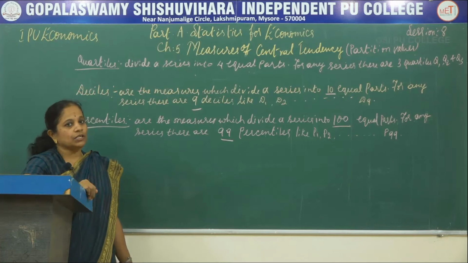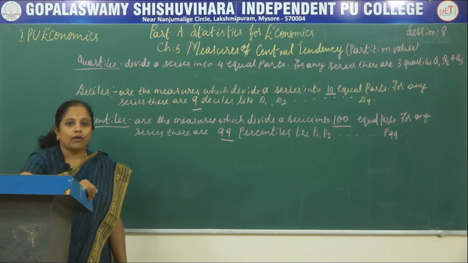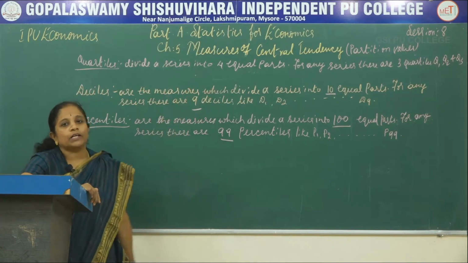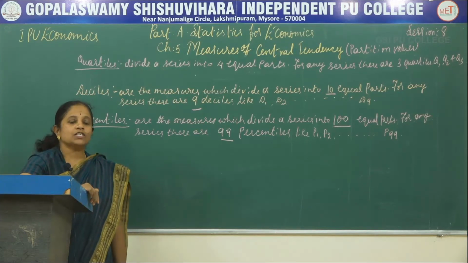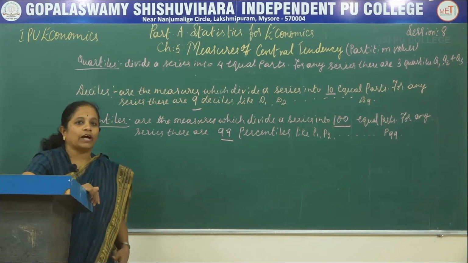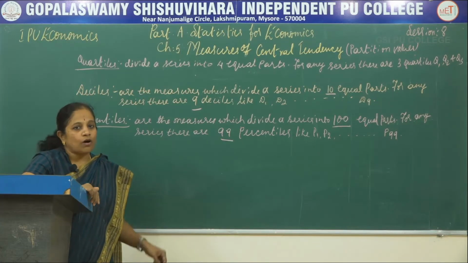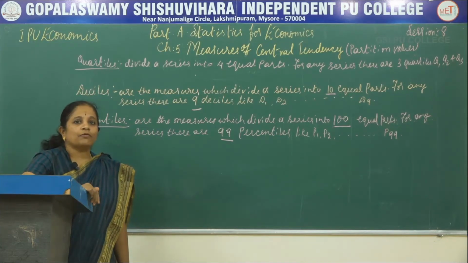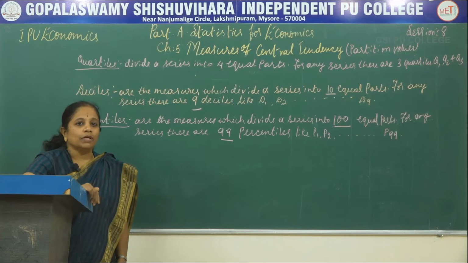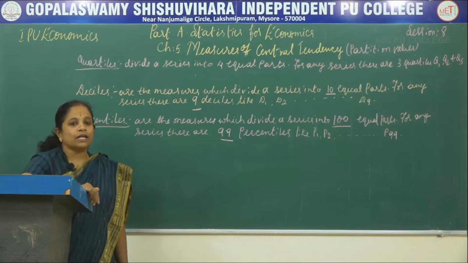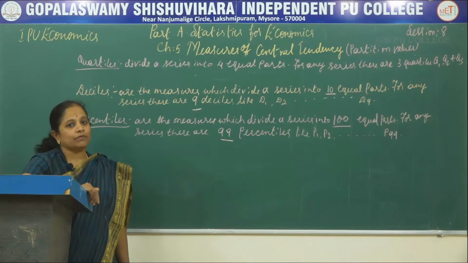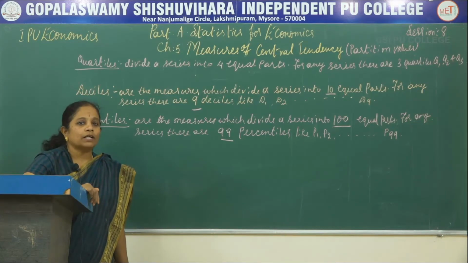In today's session of the first PUC online learning of part A, that is Statistics for Economics, let us learn about the partition values. In the previous session, you all learnt about the partition value, that is quartile. As you all know, there are four partition values. The median is the partition value which divides the series into equal halves. About median you have all learnt in the previous session, and in today's session let us learn about the rest of the three partition values.